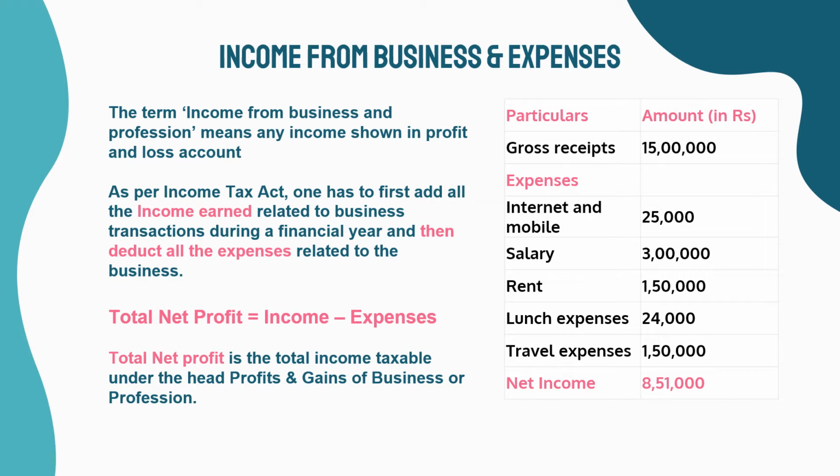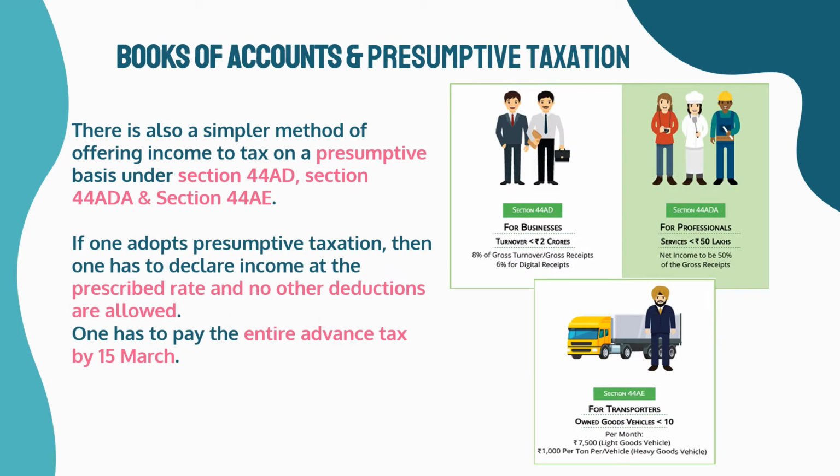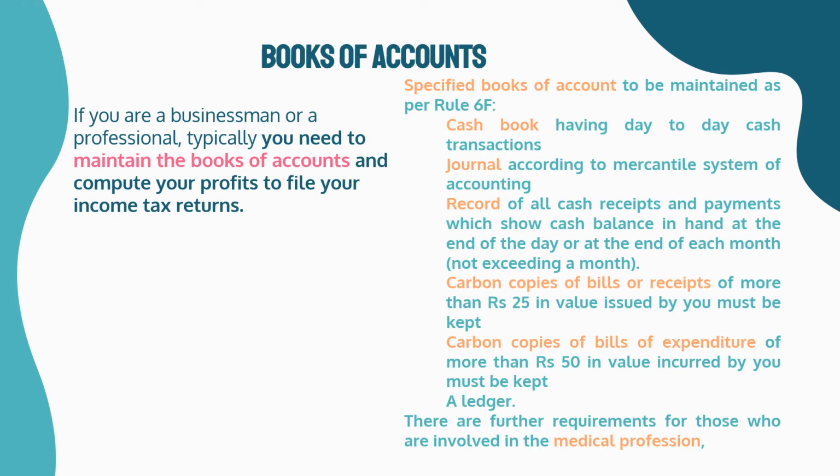There is also a simpler method of offering income to tax on a presumptive basis under Section 44AD, Section 44ADA and Section 44AE. If one adopts presumptive taxation, then one has to declare income at the prescribed rate and no other deductions are allowed. One has to pay the entire advance tax by the 15th of March. If you are a businessman or a professional, typically you need to maintain the books of accounts and compute your profits to file your income tax returns.